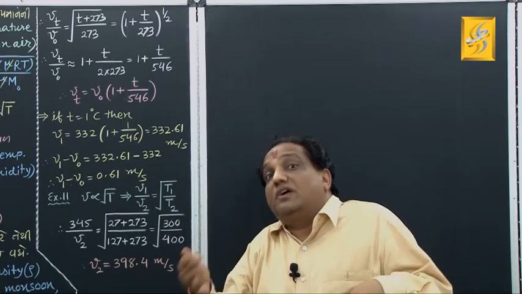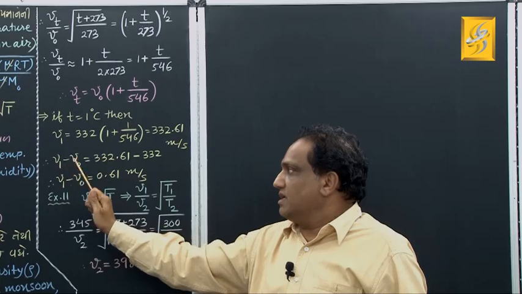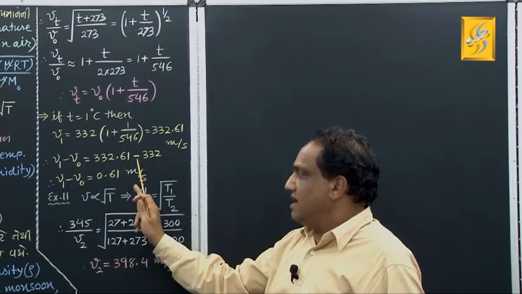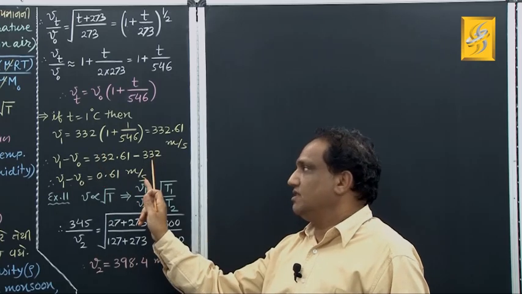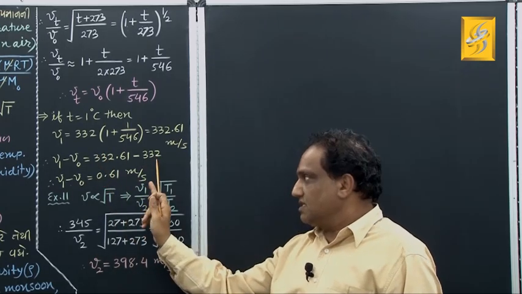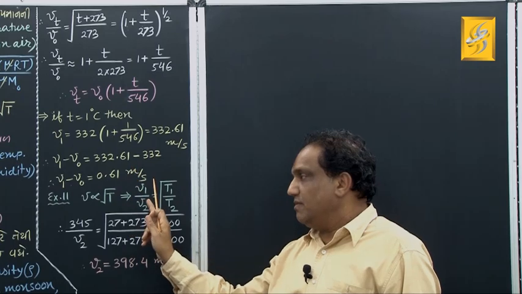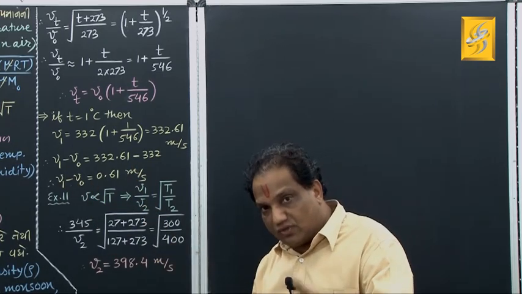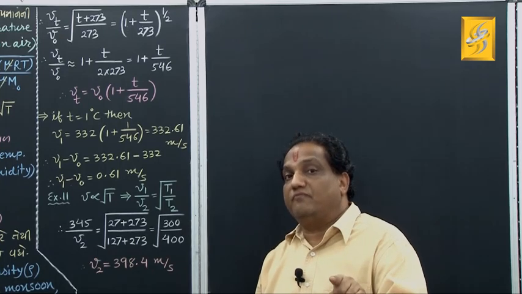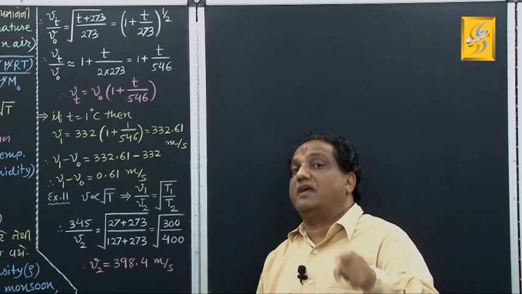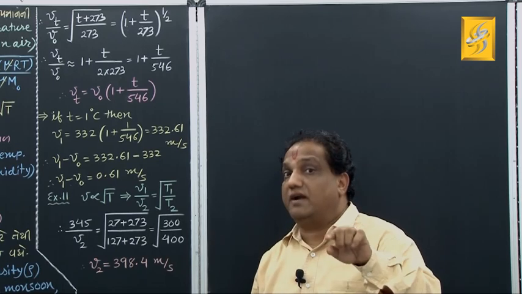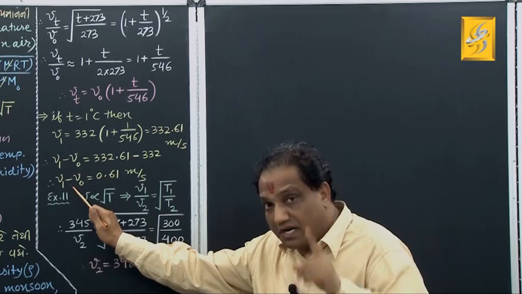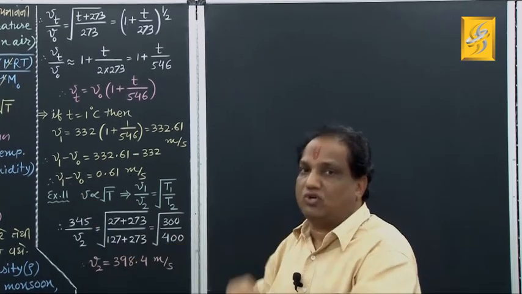So let us find the increase in velocity. It will be bigger minus smaller. V1 minus V0 means 332.61 minus V0. V0 is how much? 332, correct? This minus this comes out to be 0.61 meter per second. So this gives you the increase in velocity of sound in air when you increase the temperature of air by 1 degree centigrade at 0 degree centigrade.